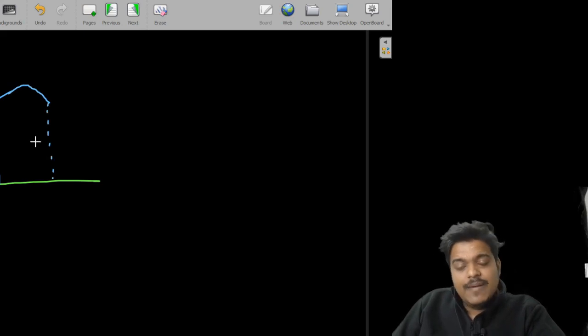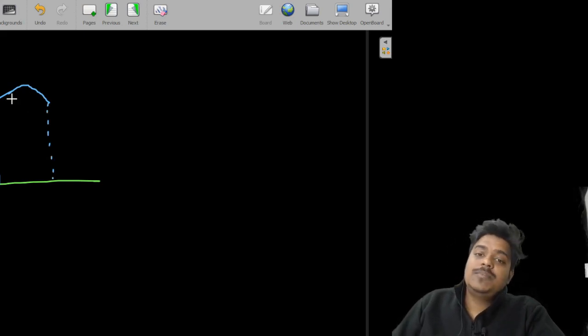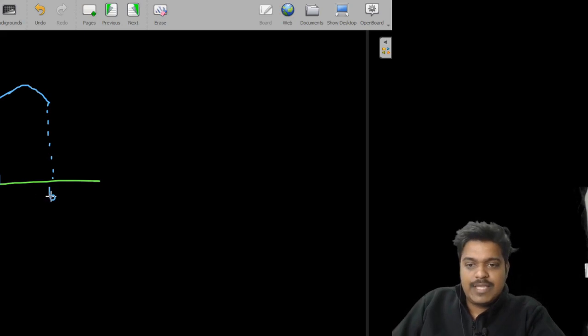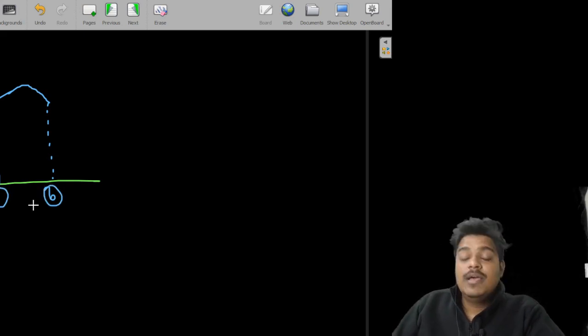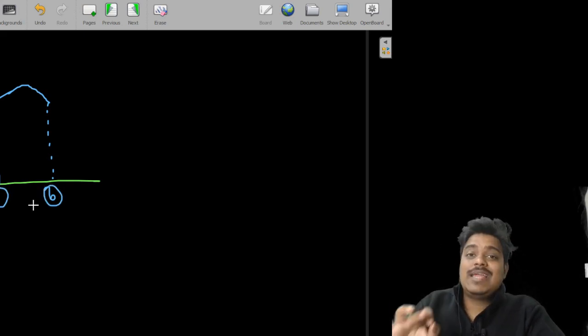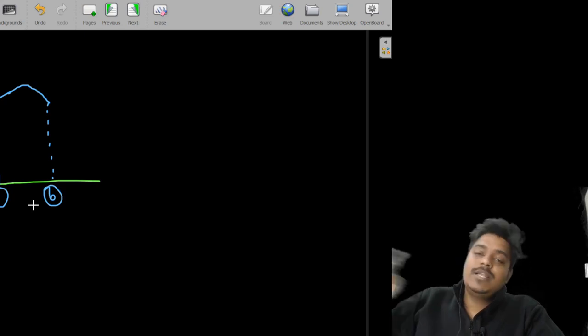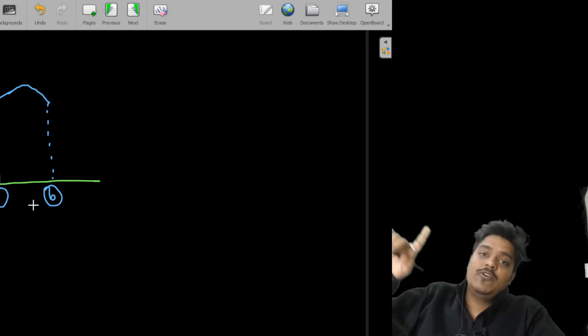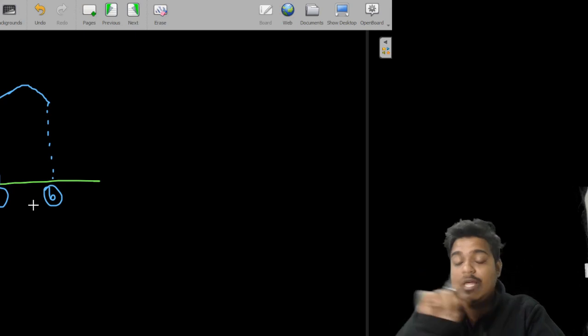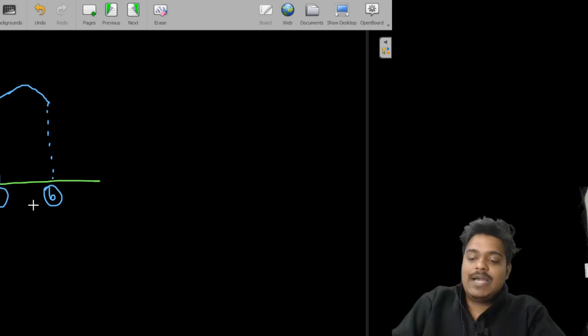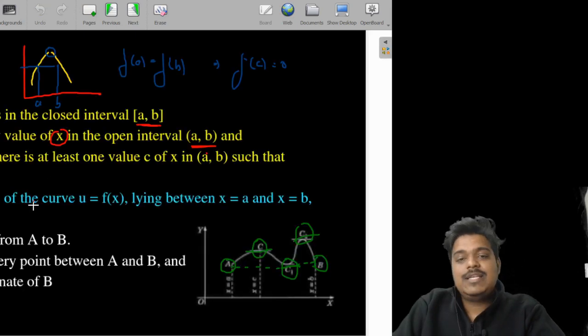So that is why, if the values of the function at two points A and B are equal, it is not possible that it is going upwards only or downwards only. It has to go up and come back down, then only the two values can be equal. So that is why there exists a point c. It can be 1, 2, 3.